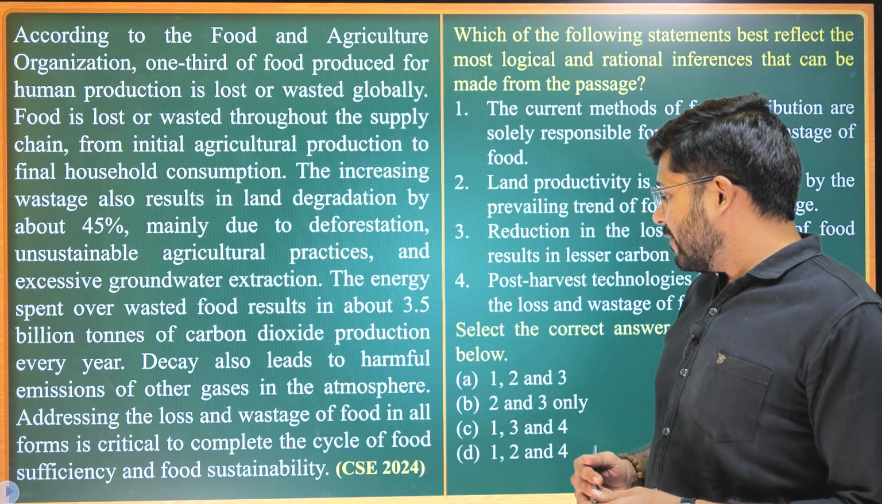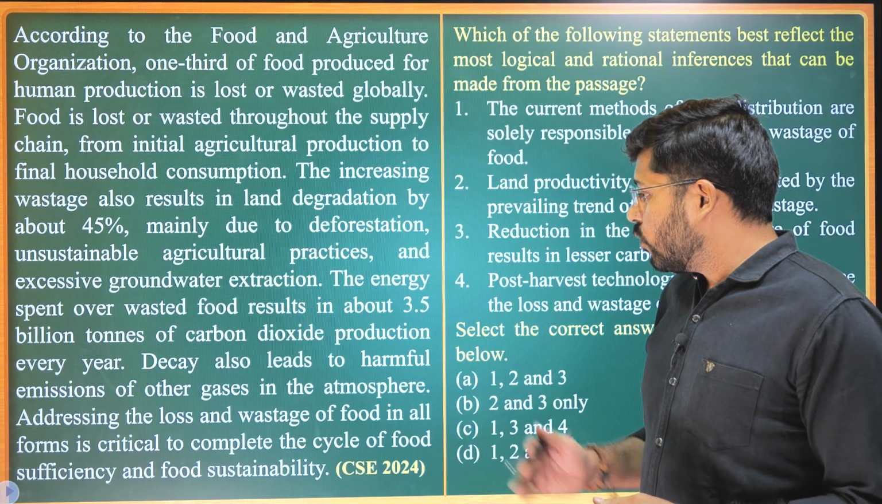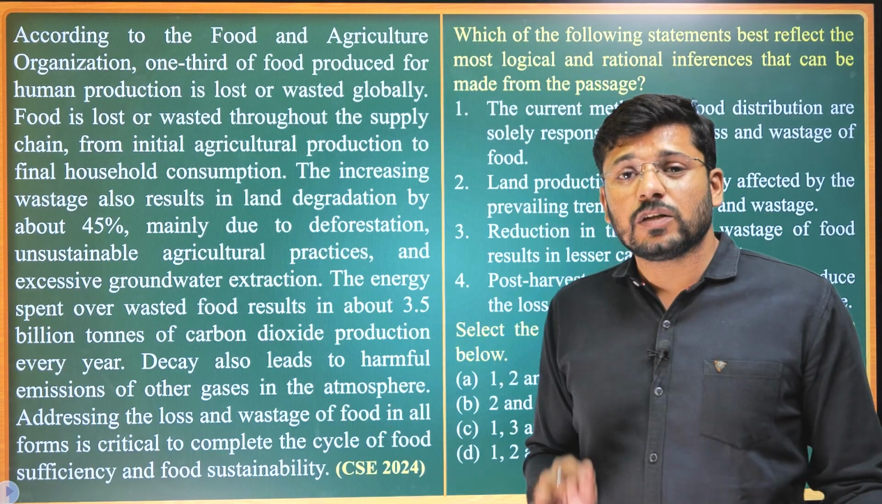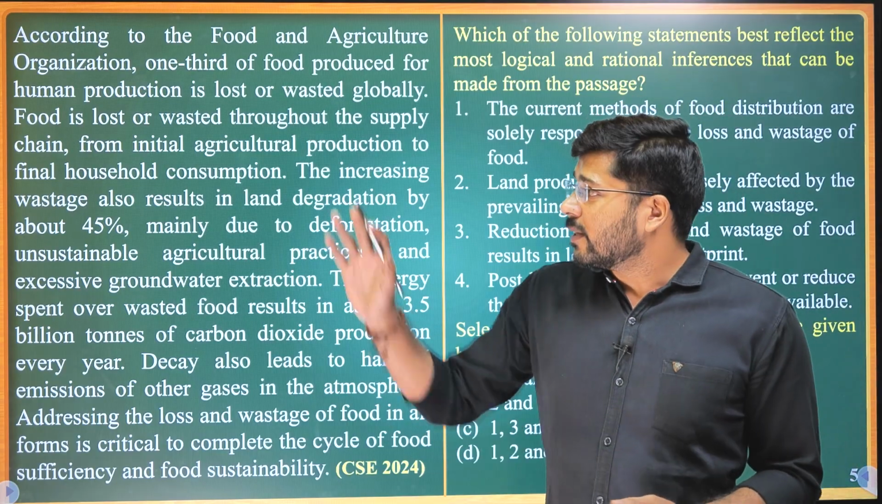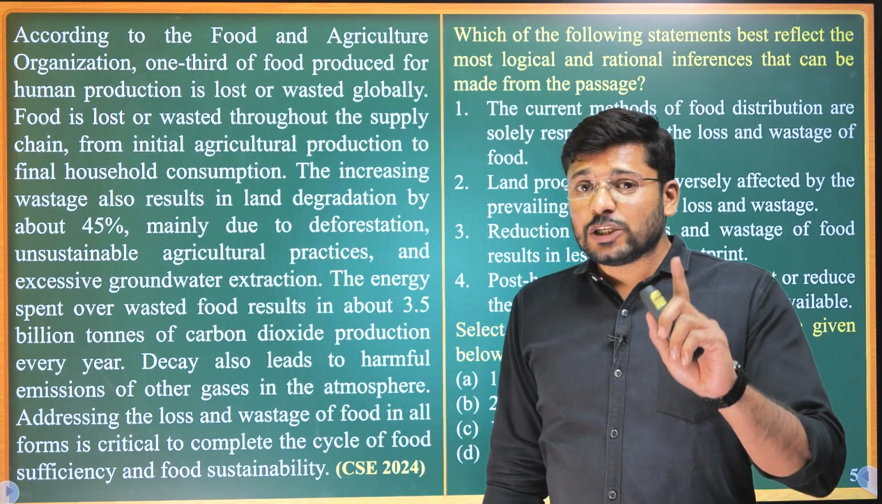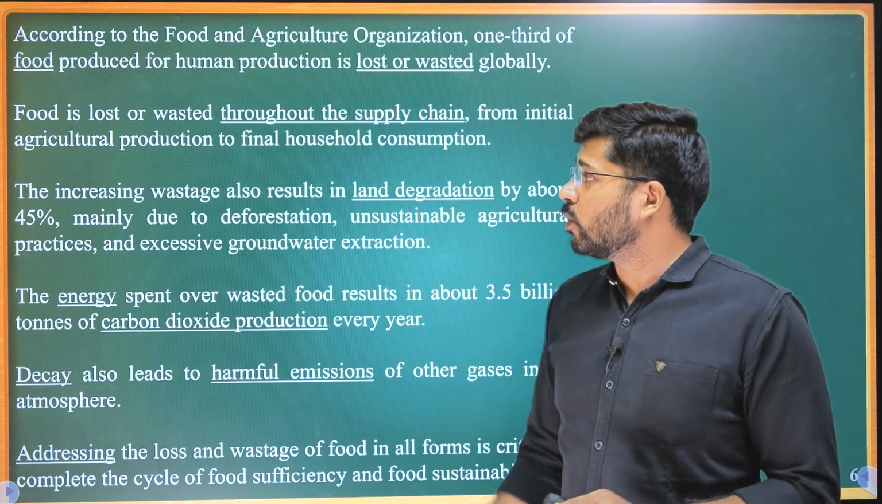Addressing the loss and wastage of food in all forms is critical to complete the cycle of food sufficiency and food sustainability. Okay. Now, what did I tell you? The first step should be, when you look at the passage, to read the passage and then underline the key terms. Okay.